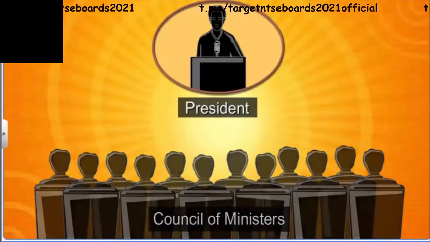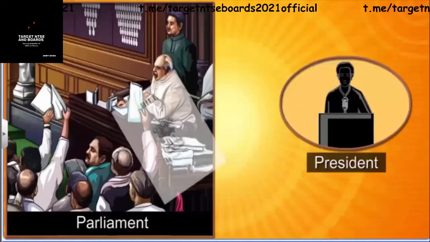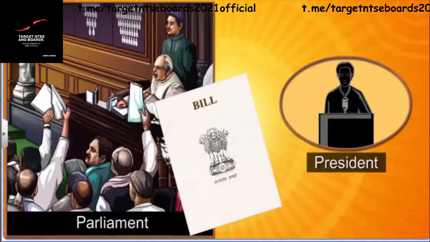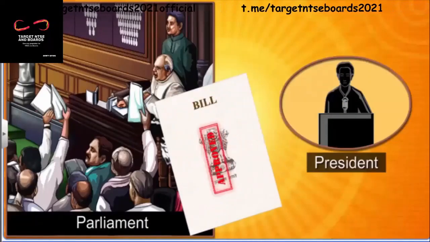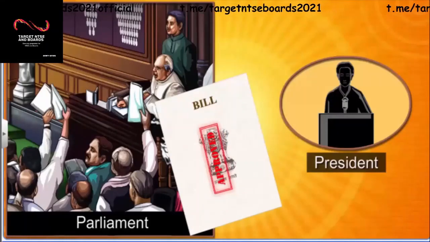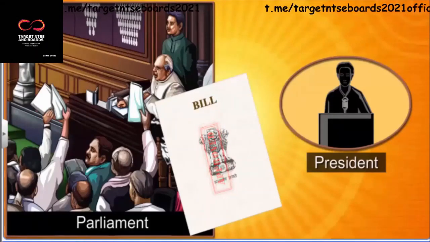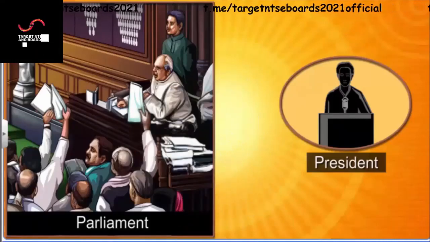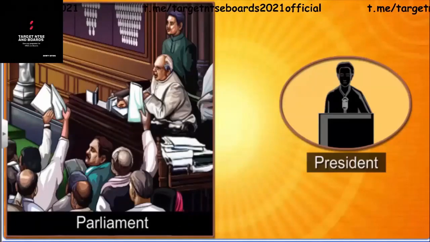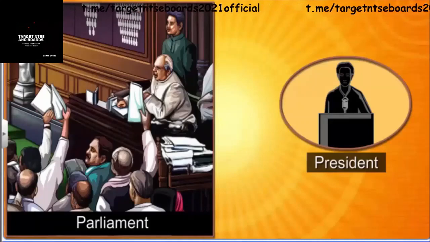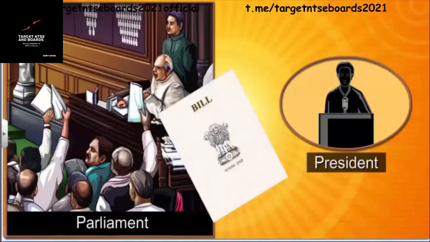Any bill passed by the Parliament becomes a law only if the President approves it. If the President wants, he or she can delay it and then send it again to the Parliament. If the Parliament passes the bill again, the President has to sign it.